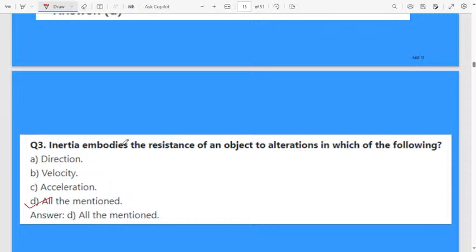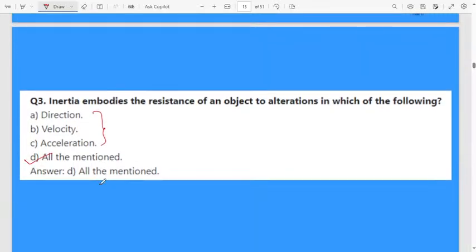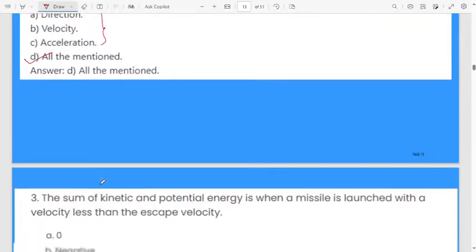Otherwise, when you apply a force, when you give energy, then the object will be at rest or in inertia. When you apply a force, there will be a change in direction of the body, then the velocity of the body increases, and the acceleration of the body also increases. Then you can observe changes in all three criteria. That's why option D will be the correct answer.